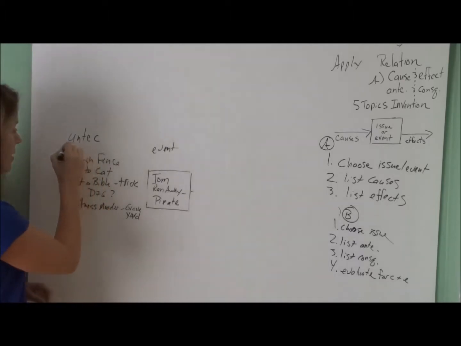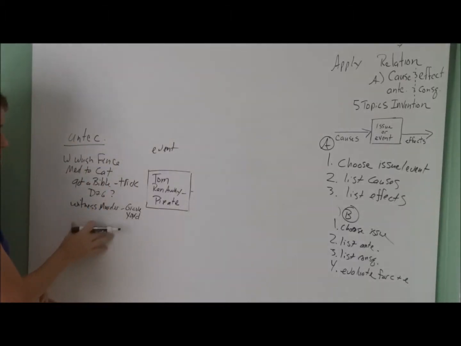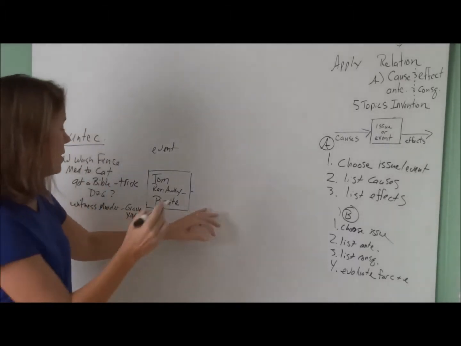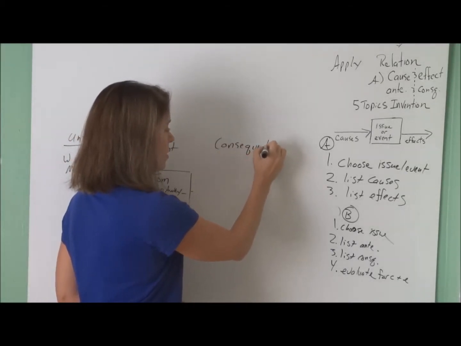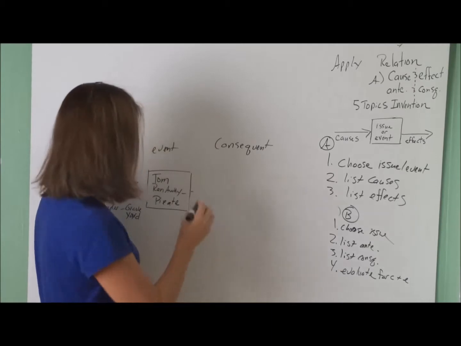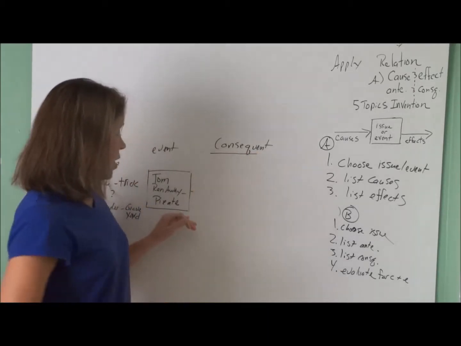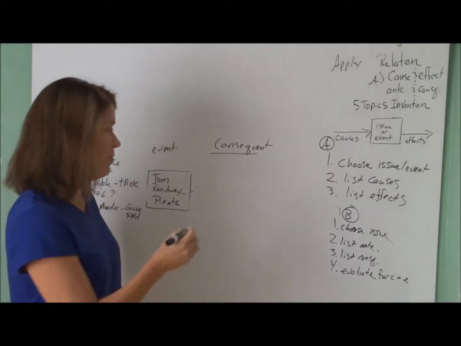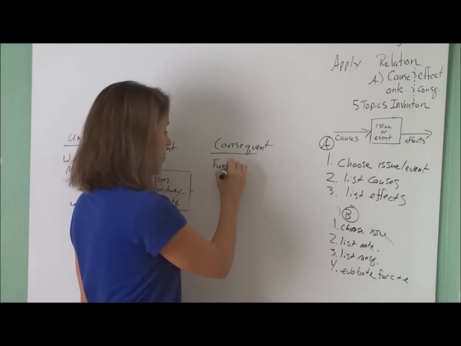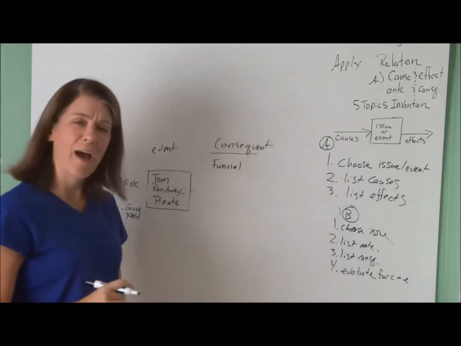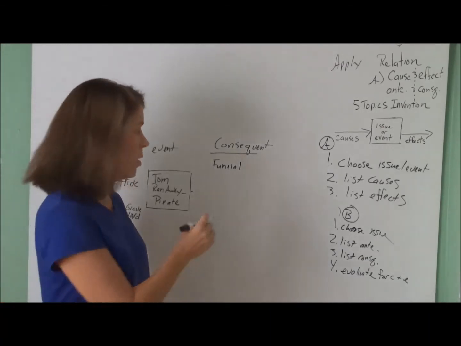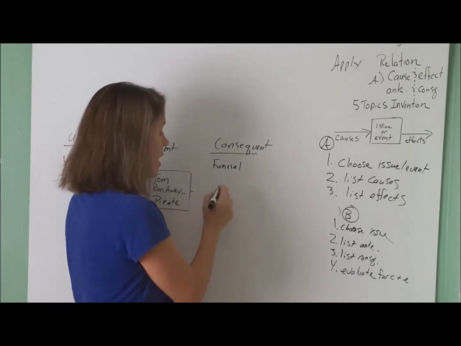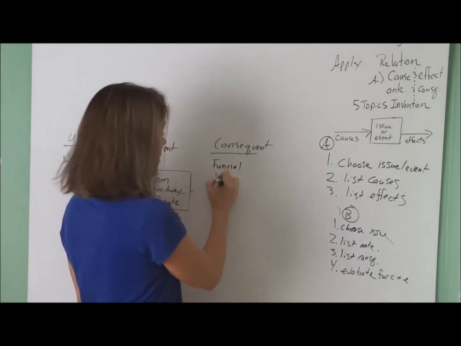Okay, so here are some antecedents. These are things that happened before. Now, let's look at some things that happened after. Some consequent things that happened. After Tom ran away to be a pirate, they had a funeral, right? What else happened after they ran away to be a pirate? They came back home. Well, the funeral kind of relates to that. And they got homesick, remember that?